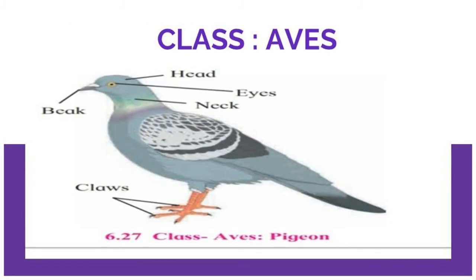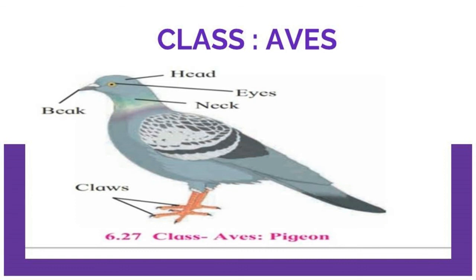The fifth class is Aves. Aves means birds. A bird is homeothermic, that is a warm-blooded animal, with several adaptations to fly. The spindle or boat shaped body is divisible into head, neck, trunk, and tail. The body is covered with feathers, and forelimbs are modified into wings to fly. Hind limbs are adapted for walking or swimming.